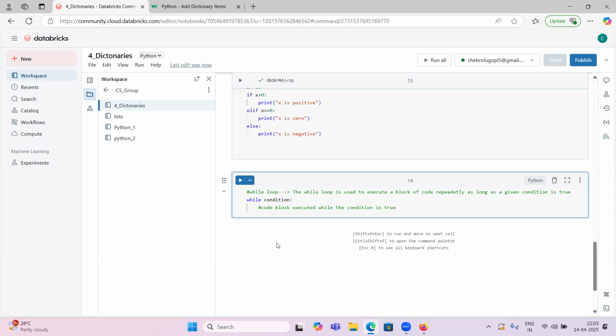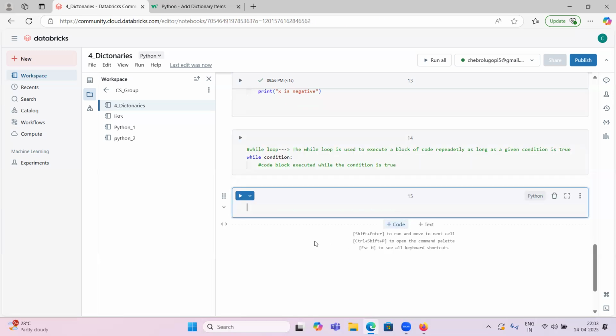Let me give an example. Let's take count equal to 1. So I initialized this count variable to 1.